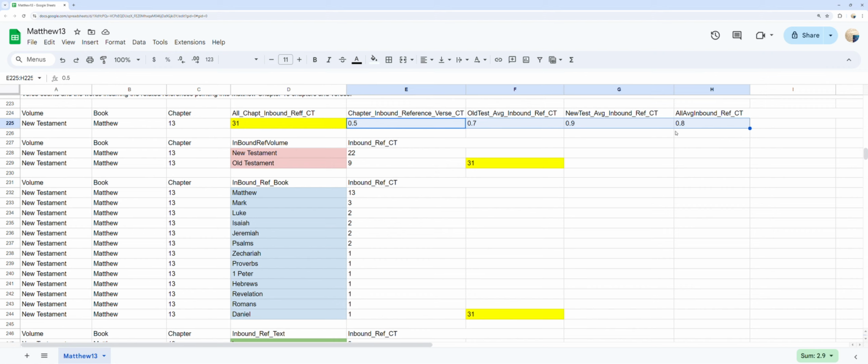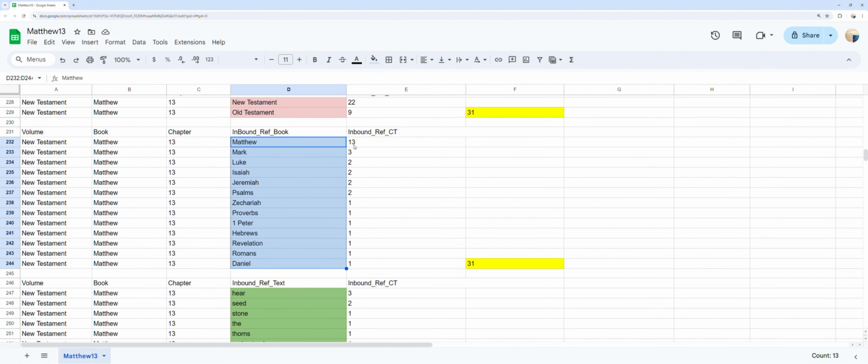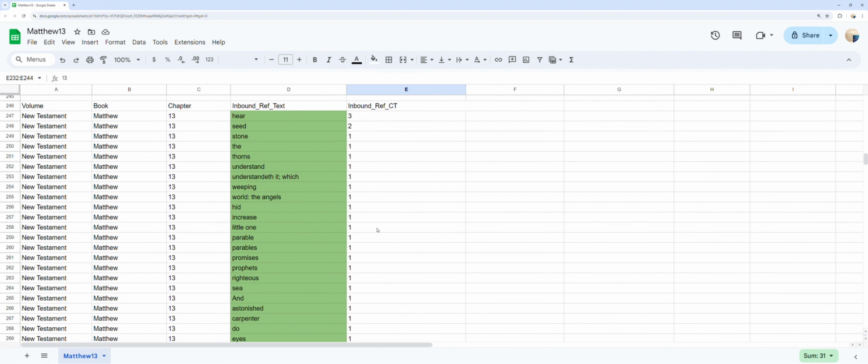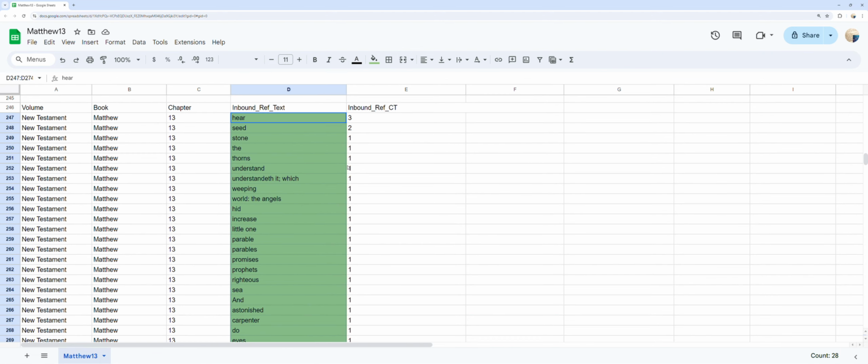In red, you can see the inbound references by origin source of either Old Testament or New Testament ordered by counts. In blue, you can see the 13 inbound references into Matthew chapter 13 verse references by origin Bible books Matthew through Daniel ordered by counts. In green, you can see the 28 words that incur the related inbound reference into Matthew chapter 13 ordered by the count used.